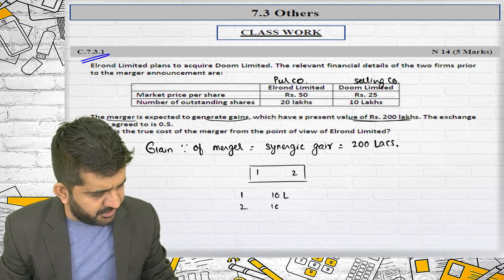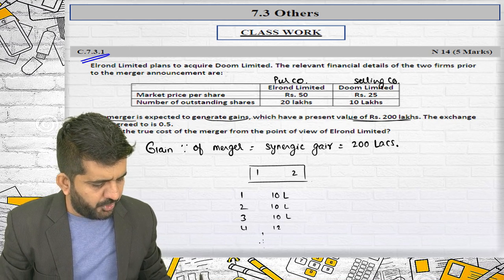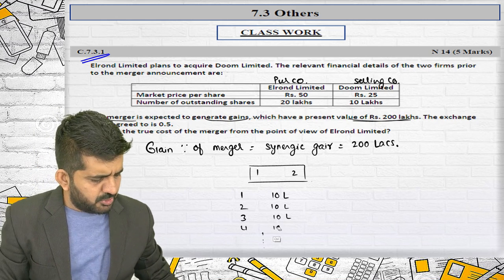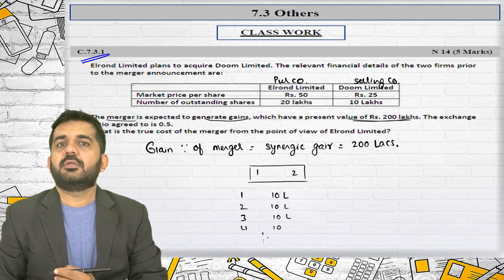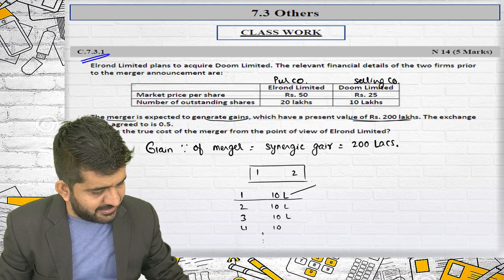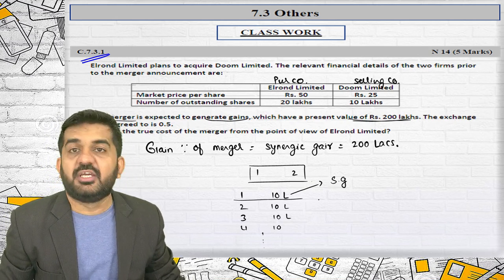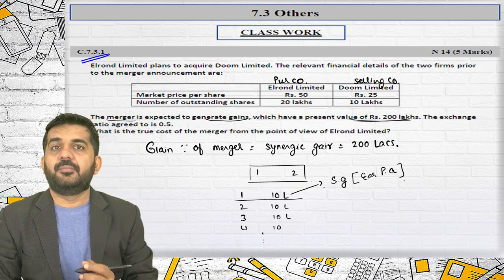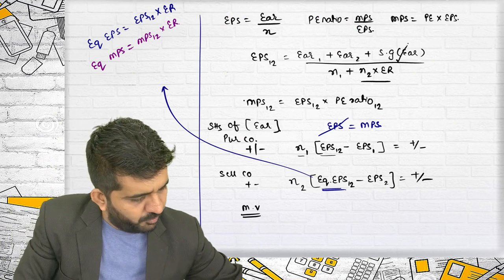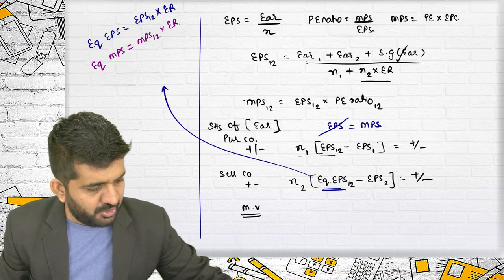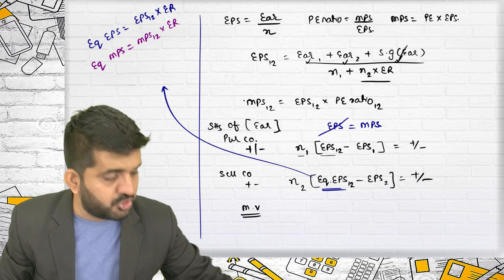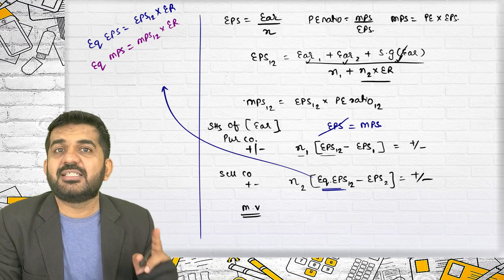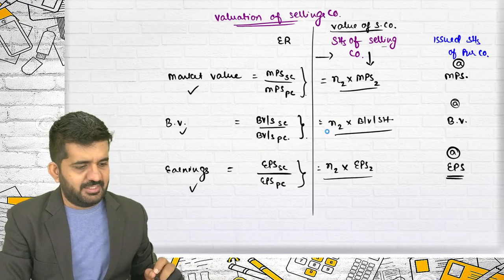In the second year, it is 10 lakhs. In the third year, it is 10 lakhs. In the fourth year, it is 12 lakhs, and it goes on and on. Suppose I take 10 lakhs every year. Then this 10 lakhs is the synergic gain in terms of earnings per annum. This we take in the numerator of EPS 1-2. It is per annum only because earnings are per annum, so this should be per annum. Correct. So there is a synergic gain based upon earnings.